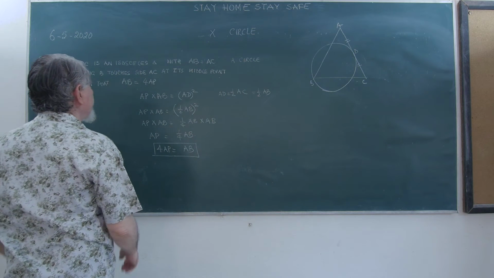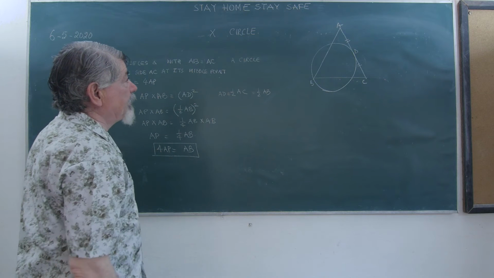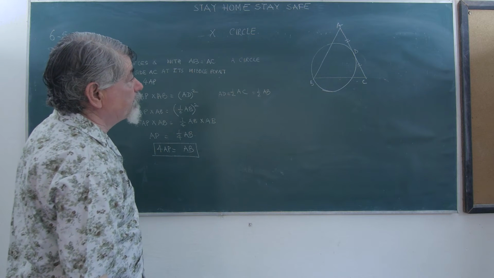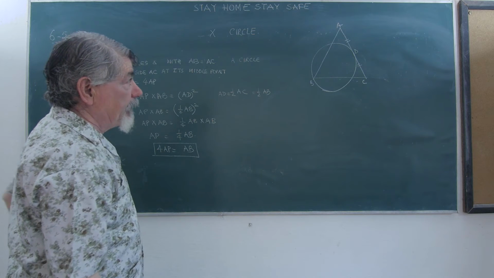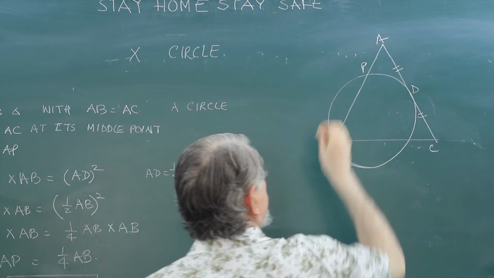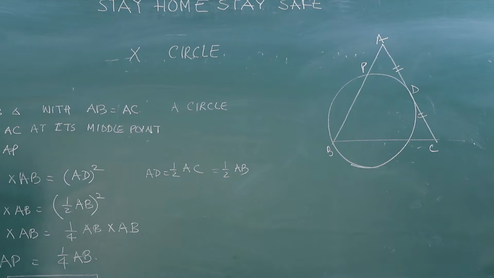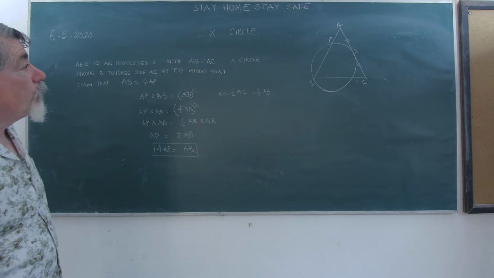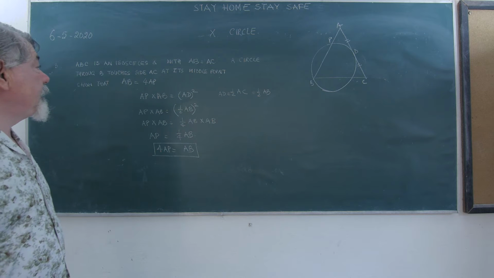What we have to prove is that the line AB is 4 times AP. P is the point here. We have to prove AB is equal to 4 times AP.